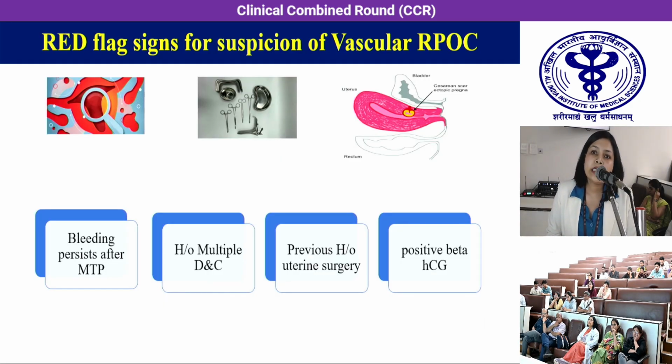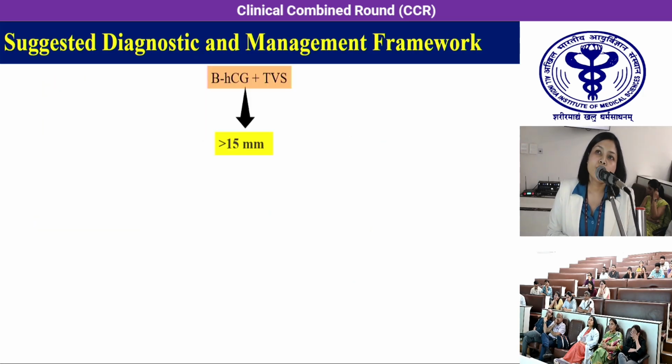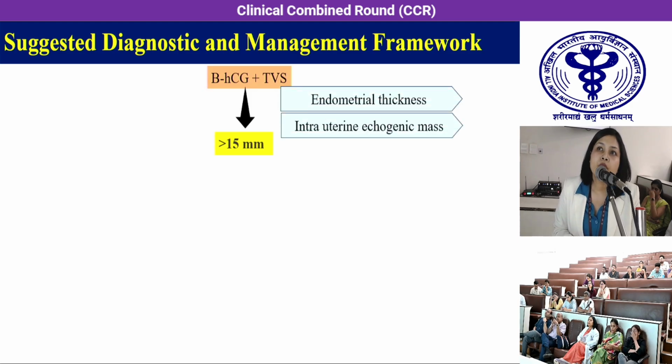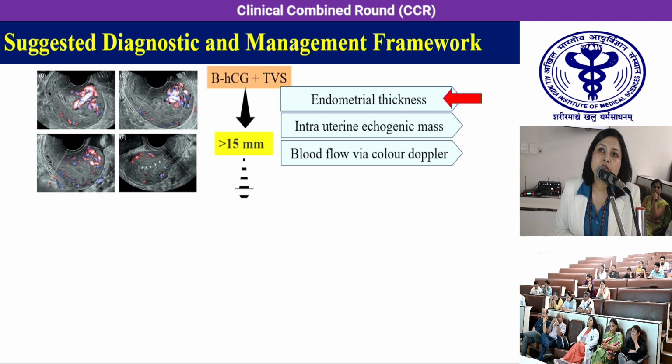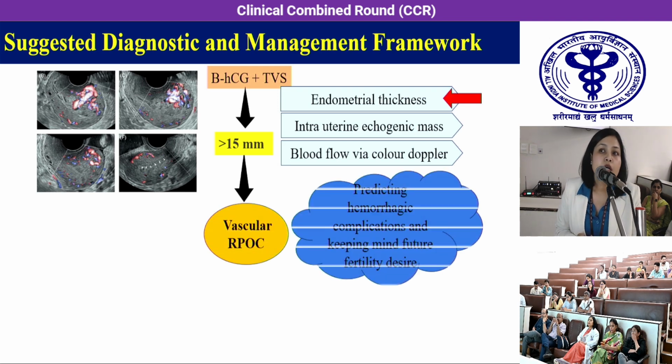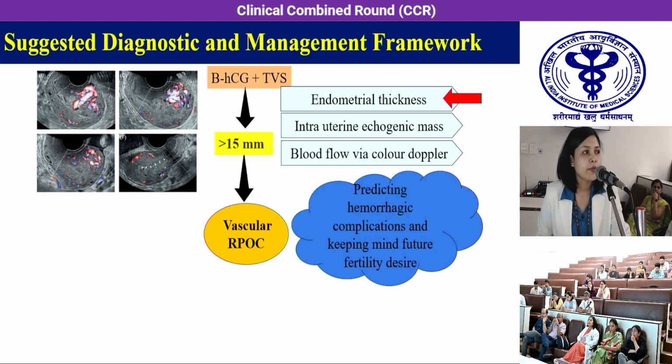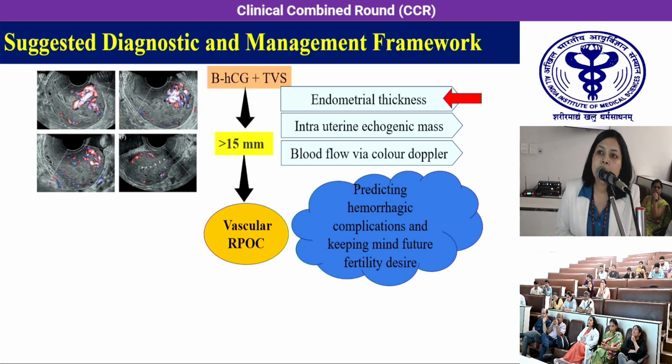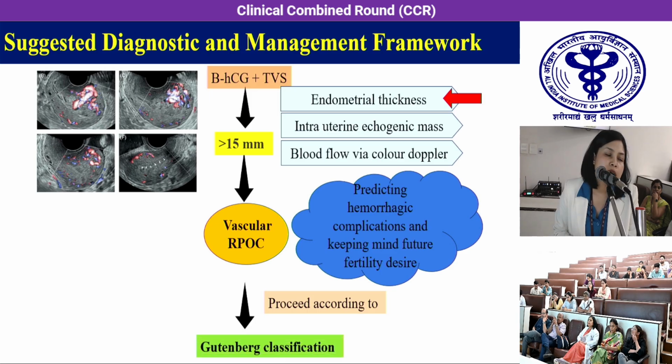The red flag signs are persistent bleeding after MTP, history of multiple D&C, previous history of uterine surgery, and a positive beta HCG. So on ultrasound, if the ET is more than 15 millimeters and there is an intrauterine echogenic mass with blood flow, it leads us to the diagnosis of vascular RPOC. So the next step is to predict the hemorrhagic complications, and keeping in mind the future fertility desire, we proceed according to the Goldenberg classification.